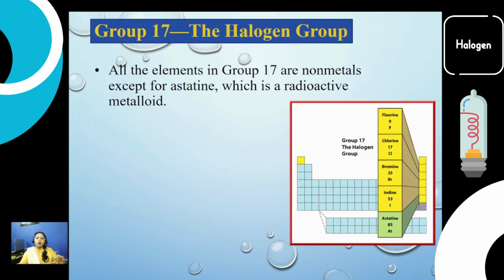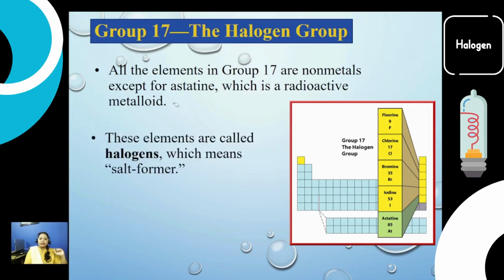First of all we are going to learn what elements are present in group number 7, or group number 17 when we collectively count them. All the elements in group number 7 are non-metals except for astatine, which is a radioactive metalloid, and this is present in the form of a solid as well. Keep this in mind that when you move down the group, you start from the gaseous state and end on the solid state.